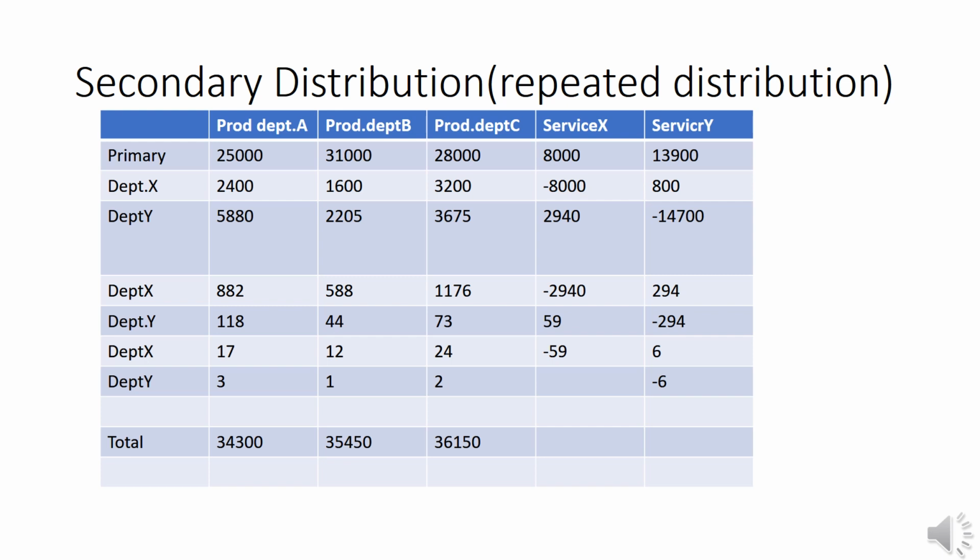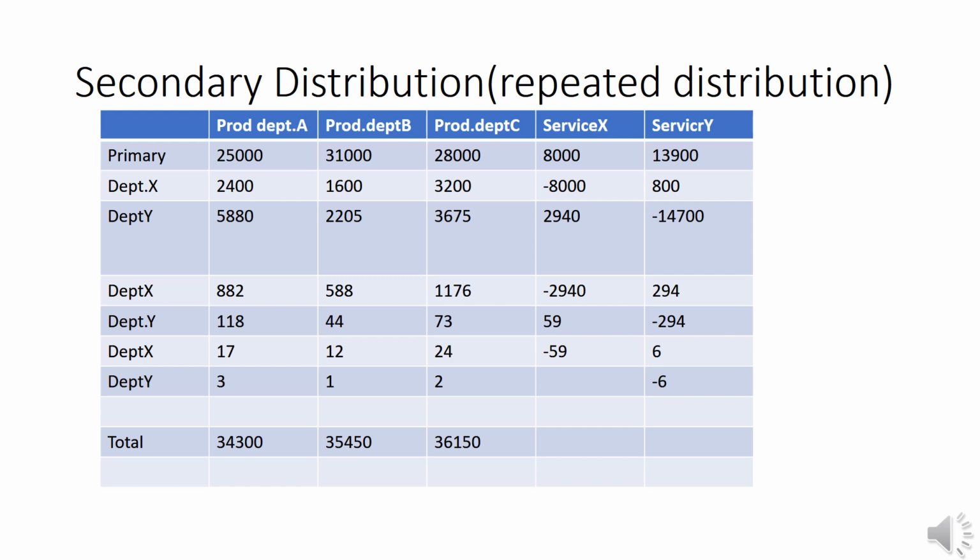As per the primary distribution, the total amount is 25,000 for A, 31,000 for B, 28,000 for C and 8,000 for X and 13,900 for Y. First of all, we take the total overhead of X department, that is 8,000, and apportion it to the other 4 departments, that is A, B, C and Y, in the given ratio of 30%, 20%, 40% and 10%.